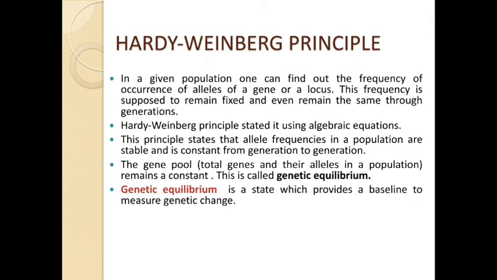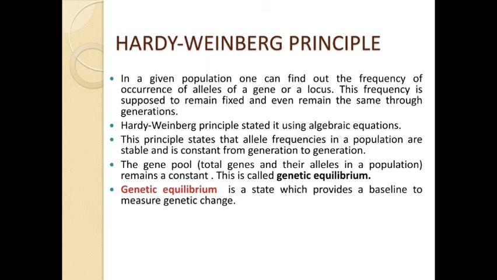If the gene pool remains constant, there are no genetic changes. But if the genetic equilibrium is somehow disturbed, then we can say that some genetic changes have occurred in that population.